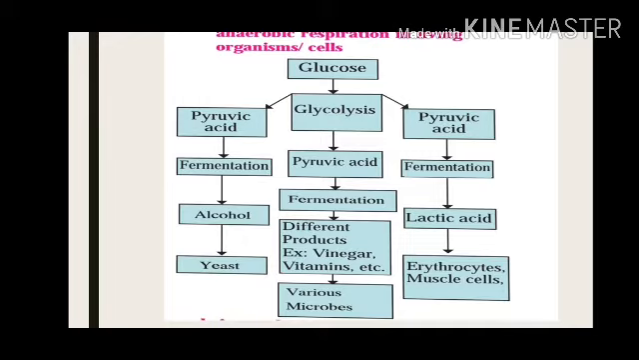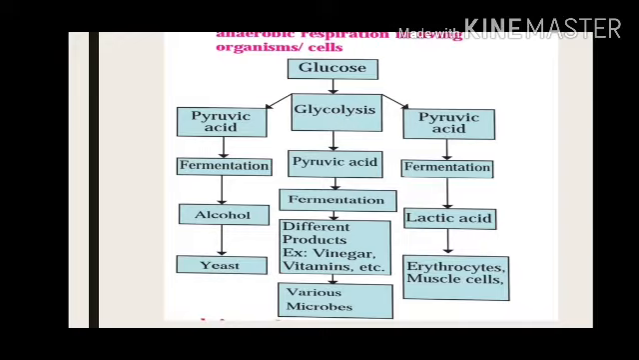In the next slide, you will see a flow chart that will help you understand anaerobic respiration, what we have seen just now. It will give you a glance of it. So, there are two major steps of anaerobic respiration. First is glycolysis and second is fermentation.